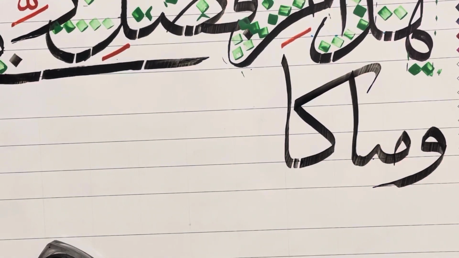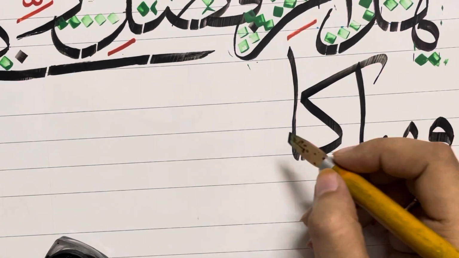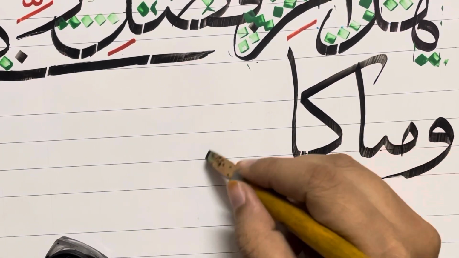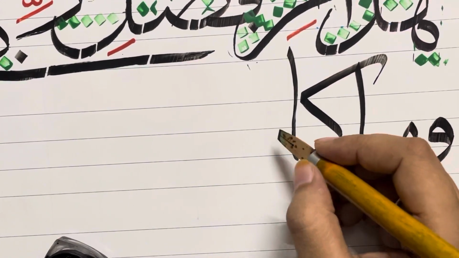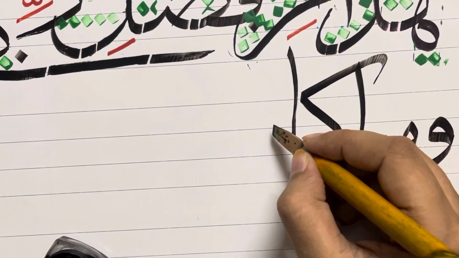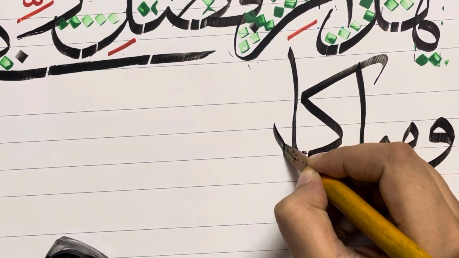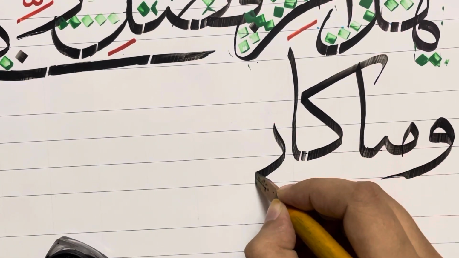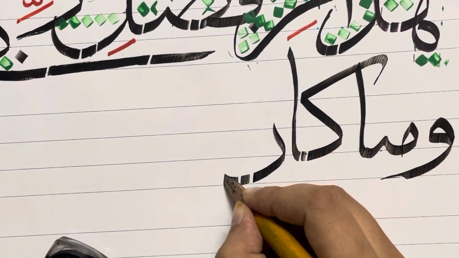Okay, Wama, Kana. Now I'll make noon, and since this is the last letter of the word kana, I will make it right here. 2 nuktas, first stroke. And remember, we didn't do this much detail in standalone.